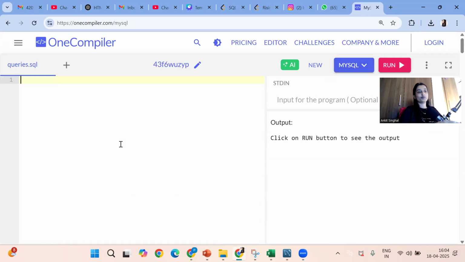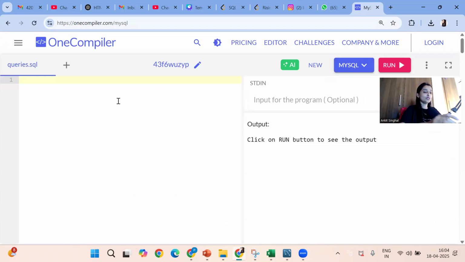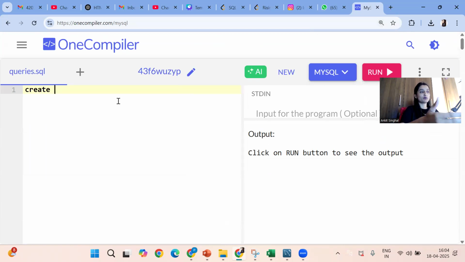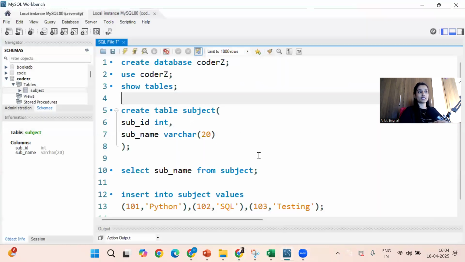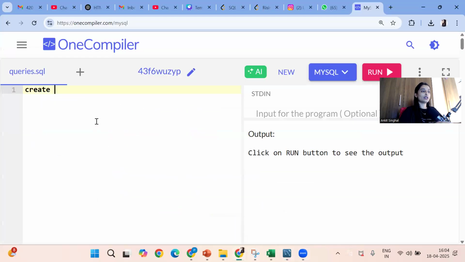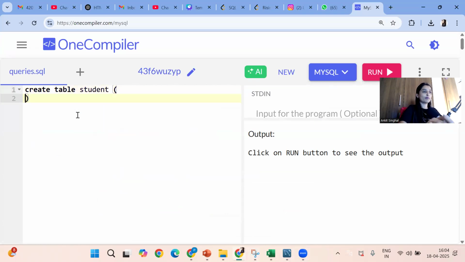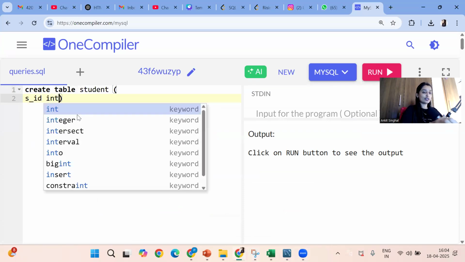Control A, delete everything. Now we are going to create the student table. So what query do we have to write? Create. Here we don't need to create the database because this is just an online compiler. These tables won't be saved into our hard disk, guys. If you create the table using MySQL, the table is present on your hard disk. Okay. So we'll go back to the compiler. I'll just write create table. What is the table name? Student. Inside this, I have a student ID, integer data type.